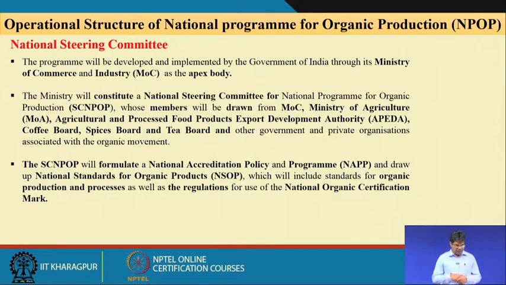The steering committee for the National Program for Organic Production will formulate the national accreditation policy and programs and draft national standards for organic products, which will include the standards for organic production and processing as well as the regulations for use of the national organic certification mark. So, the steering committee formulates the national standards for organic products, the national accreditation policy, and the regulations for use of the national organic certification mark. This is the job of the steering committee.